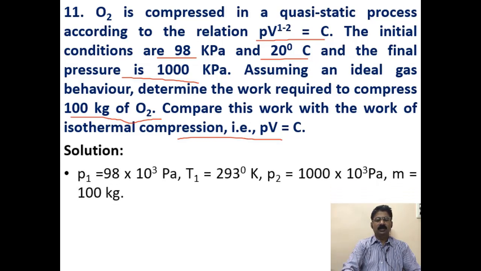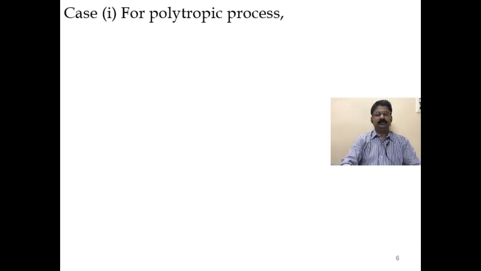Solution. So let us note down the given data first: P1, T1, P2, m. Now for polytropic process, W_D 1-2 is equal to P1 V1 minus P2 V2 by n minus 1.